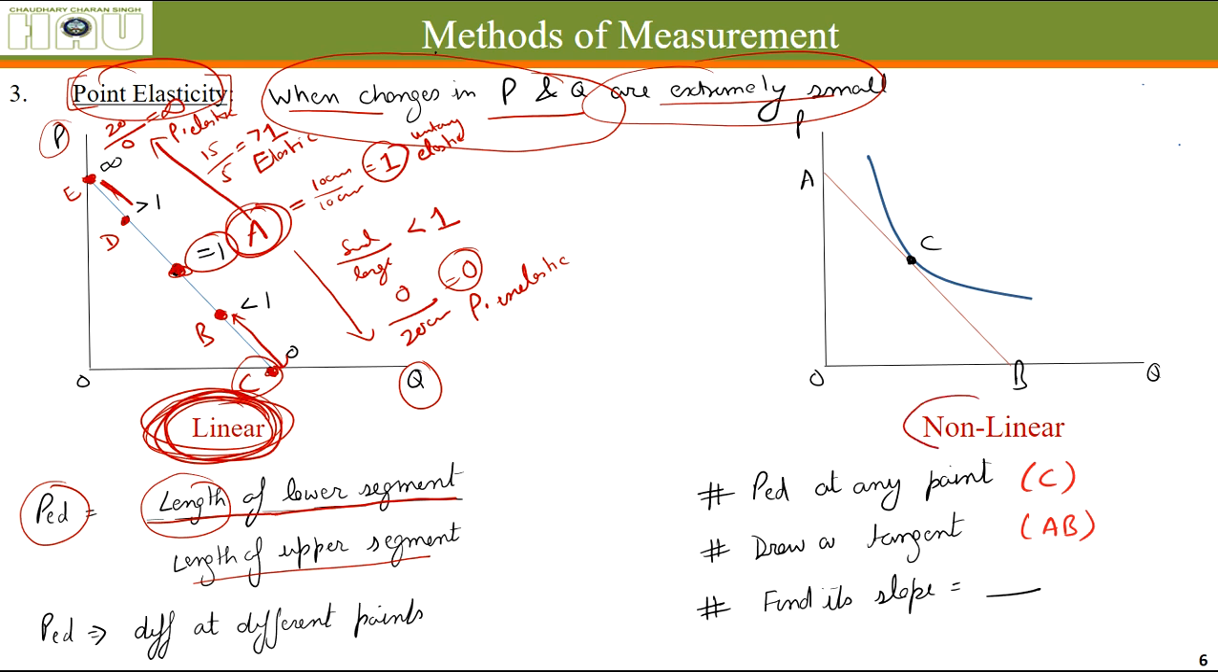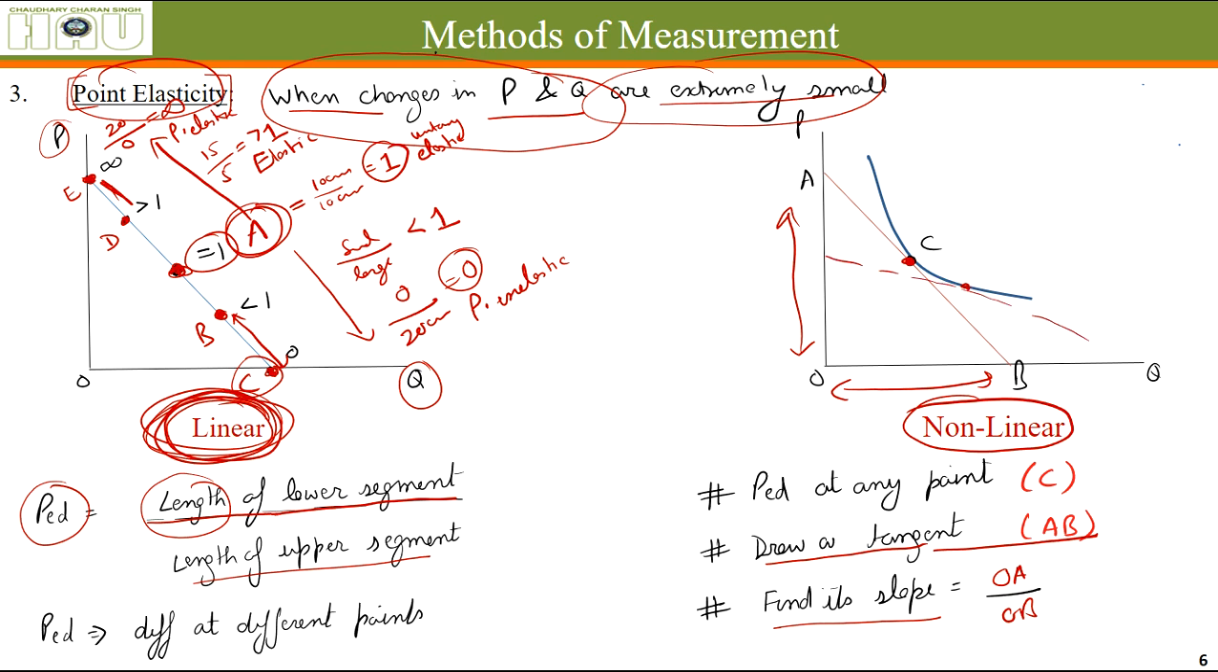When the demand curve is non-linear, and we want to find out the elasticity at this point, what we will do is draw a tangent at that point. Let's say the tangent is AB and we will find its slope. Slope is equal to OA by OB. OA is this length and OB is this length. Draw a tangent, find its slope: this length divided by this length.